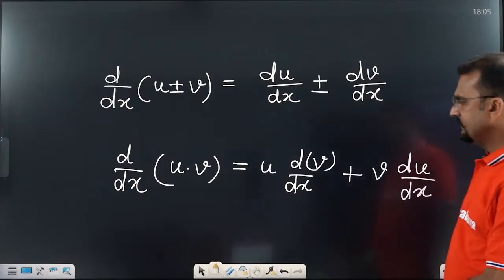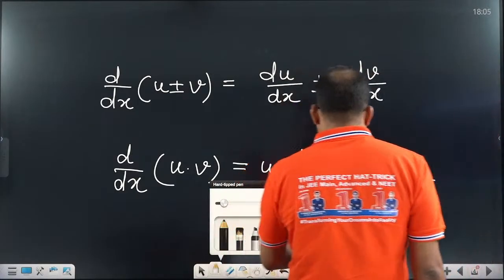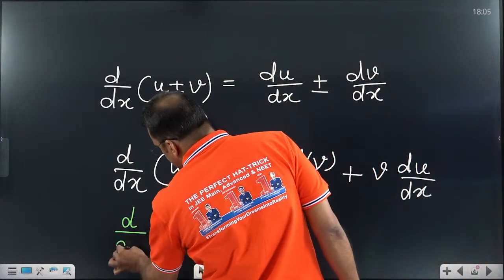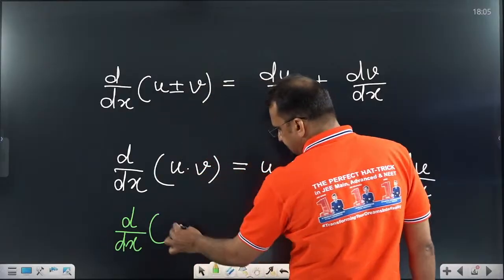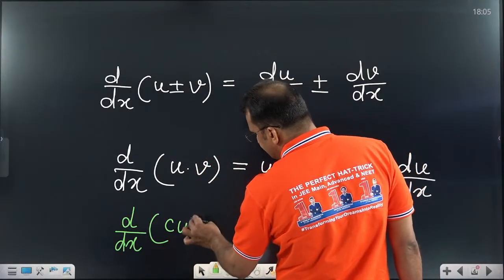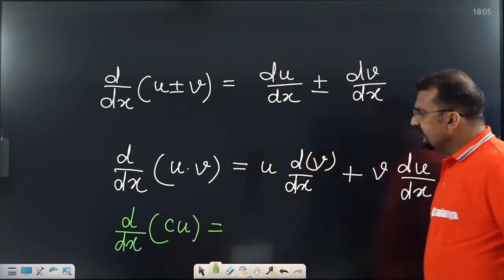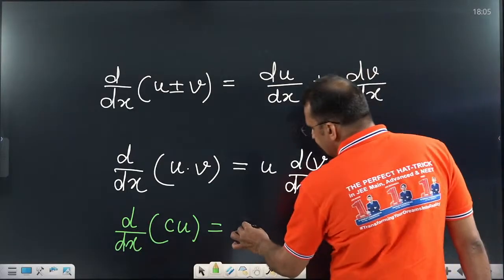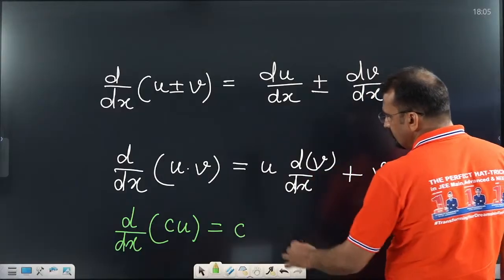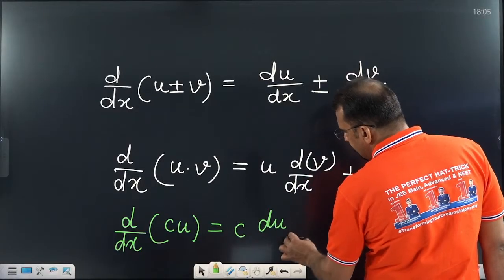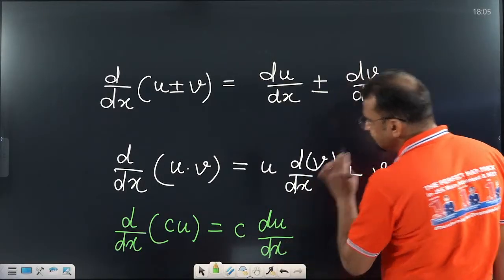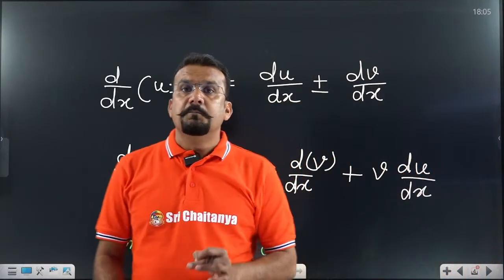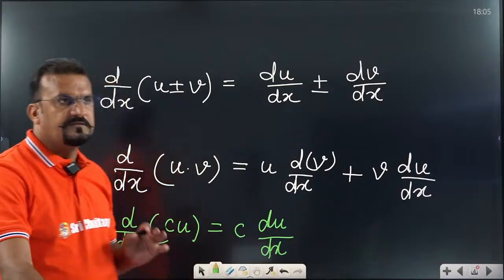I think you have learned all these concepts very well. And one more example we have discussed, d over dx of a constant multiplied with a function, c u. In that case, c is a constant that stays outside, c du over dx. So these are the basic concepts that are a must to learn physics.